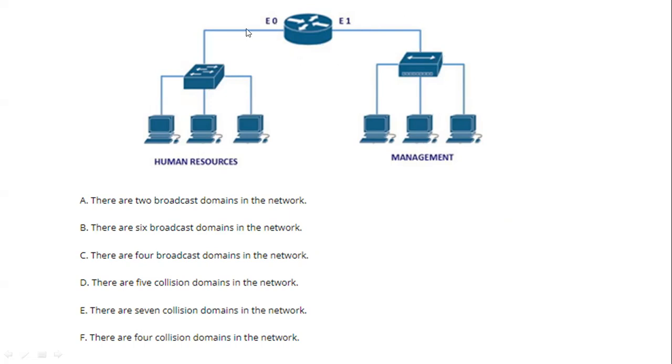Collision can happen only here, in the hub area. So there's one. And for the switch, 1, 2, 3 and 4. All interfaces of the switch are separate collision domains, 1, 2, 3 and 4. Four and one is 5. So this is 5. A and D are the right answers.